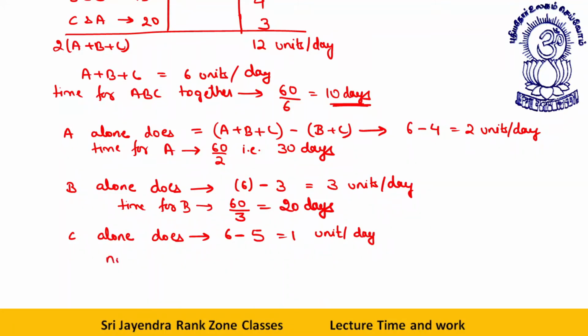So the number of days for C will be 60 by 1. That will give you 60 days. Okay, dear students. So far clear? Yes, it must be clear to all of you.